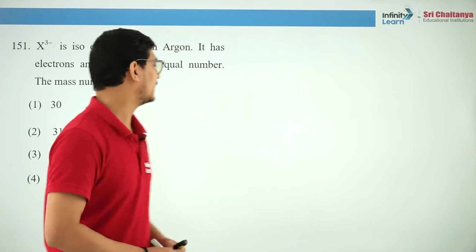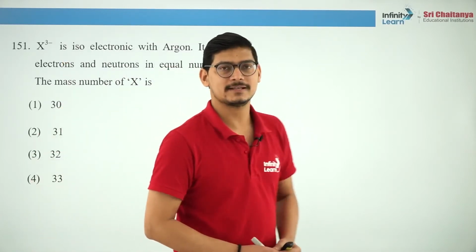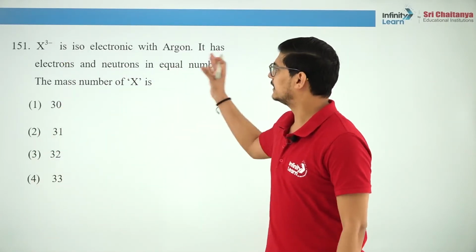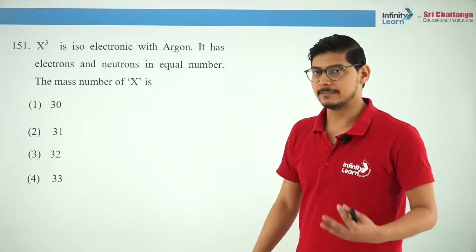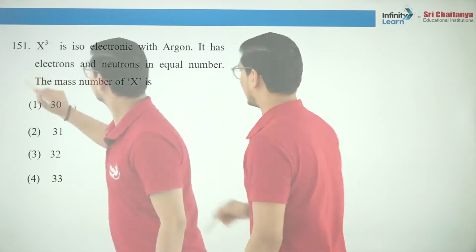Question number 1: X3 minus is isoelectronic with argon. It has electrons and neutrons in equal number. The mass number of X is, this you have to tell in this question.